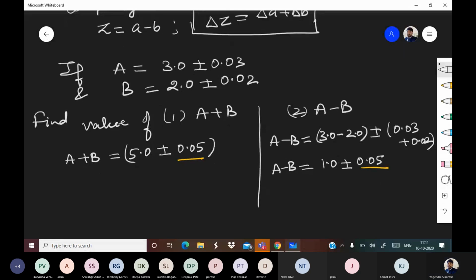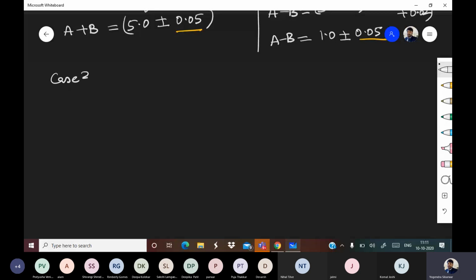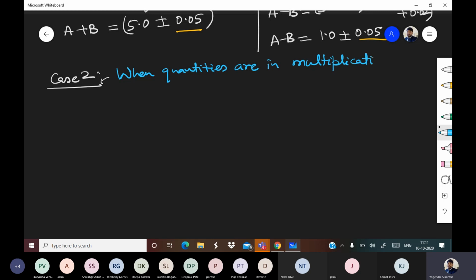Now case 2, when quantities are in multiplication or division. Again the same thing.